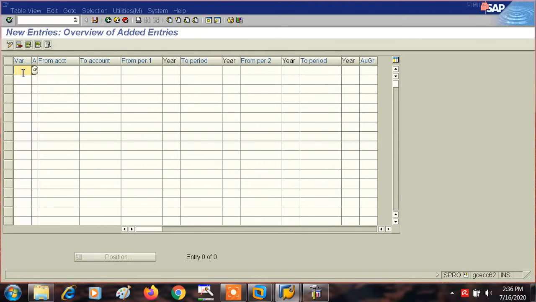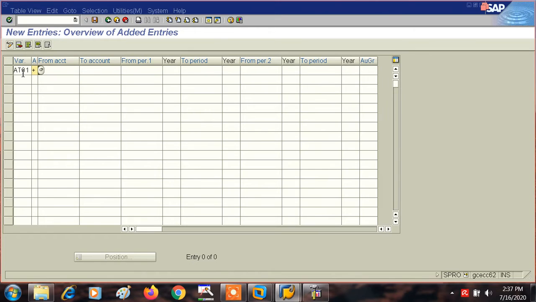So here, what is your fiscal year? Your fiscal year is TA 8001, of course. Now here you will give the sign of plus. Plus symbolizes all kinds of accounts.